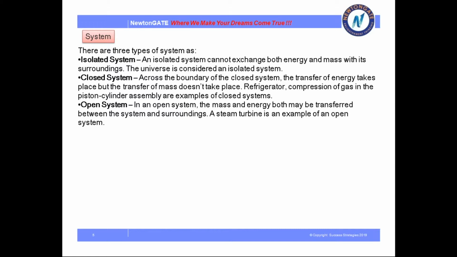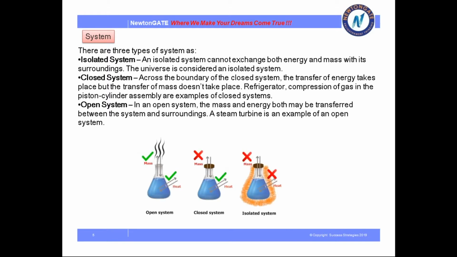Next, open system. In an open system, the mass and energy both may transfer between the system and surroundings. So, in the picture you can see in the open system, the mass and the energy both can be transferred.